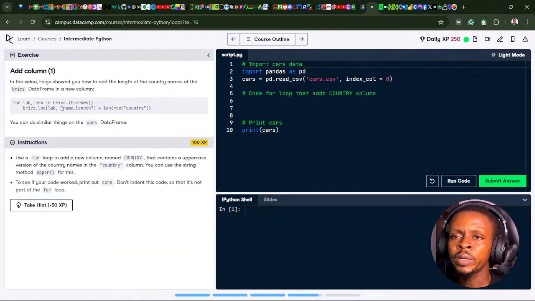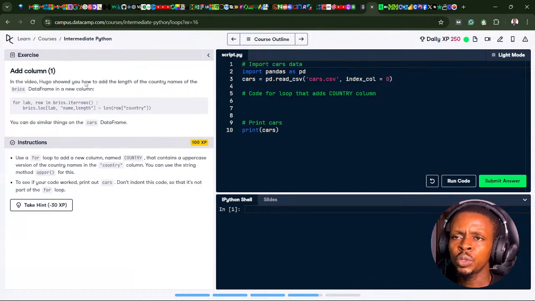So for lab, row in bricks.iterrows, bricks.loc[lab, "name_length"] equals len(row). We're adding a new column right here, name length equals to this. Let's do that.